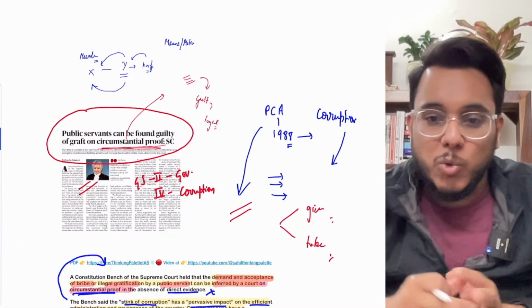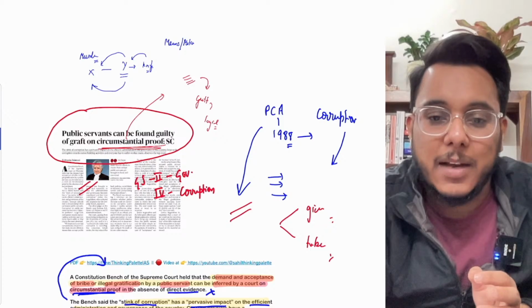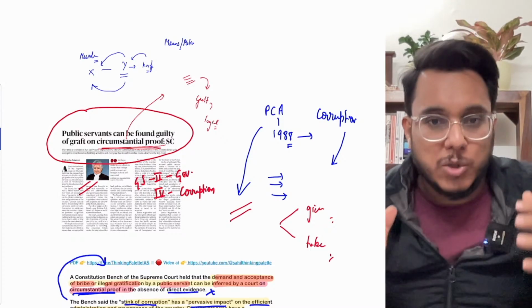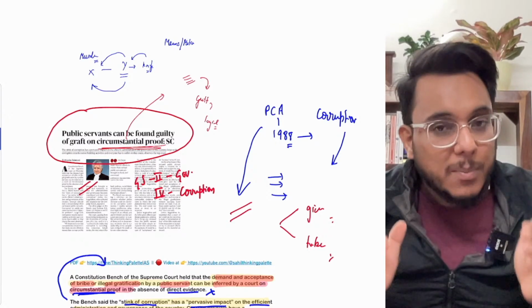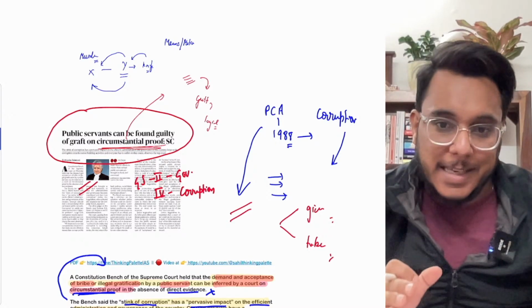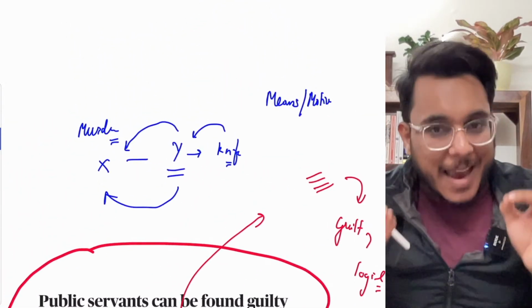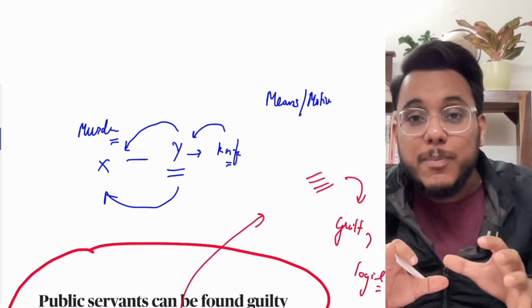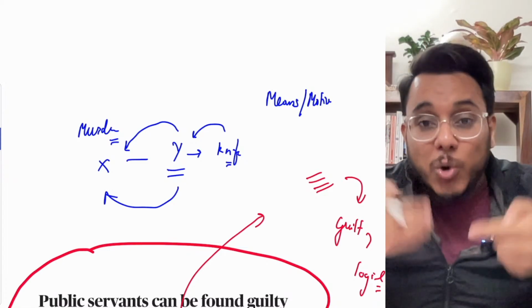Okay, there are two doubts that I can see here. Sir, please explain circumstantial proof and constitution bench. What is a constitutional bench? A constitutional bench is that bench of the Supreme Court on which a minimum of 5 judges are hearing a case. And what is circumstantial proof? Guys, circumstantial proof is any proof which logically proves that Mr. A or Mr. B is involved, but doesn't directly prove it.